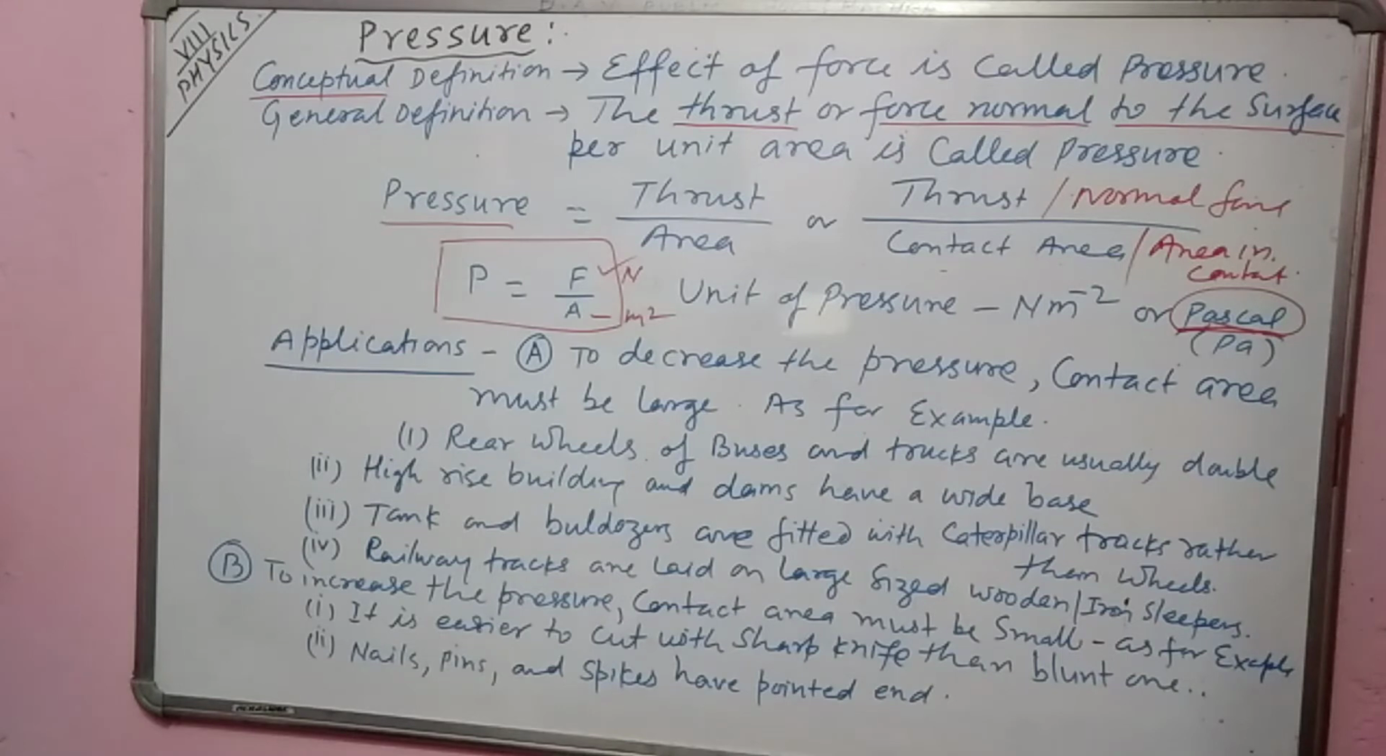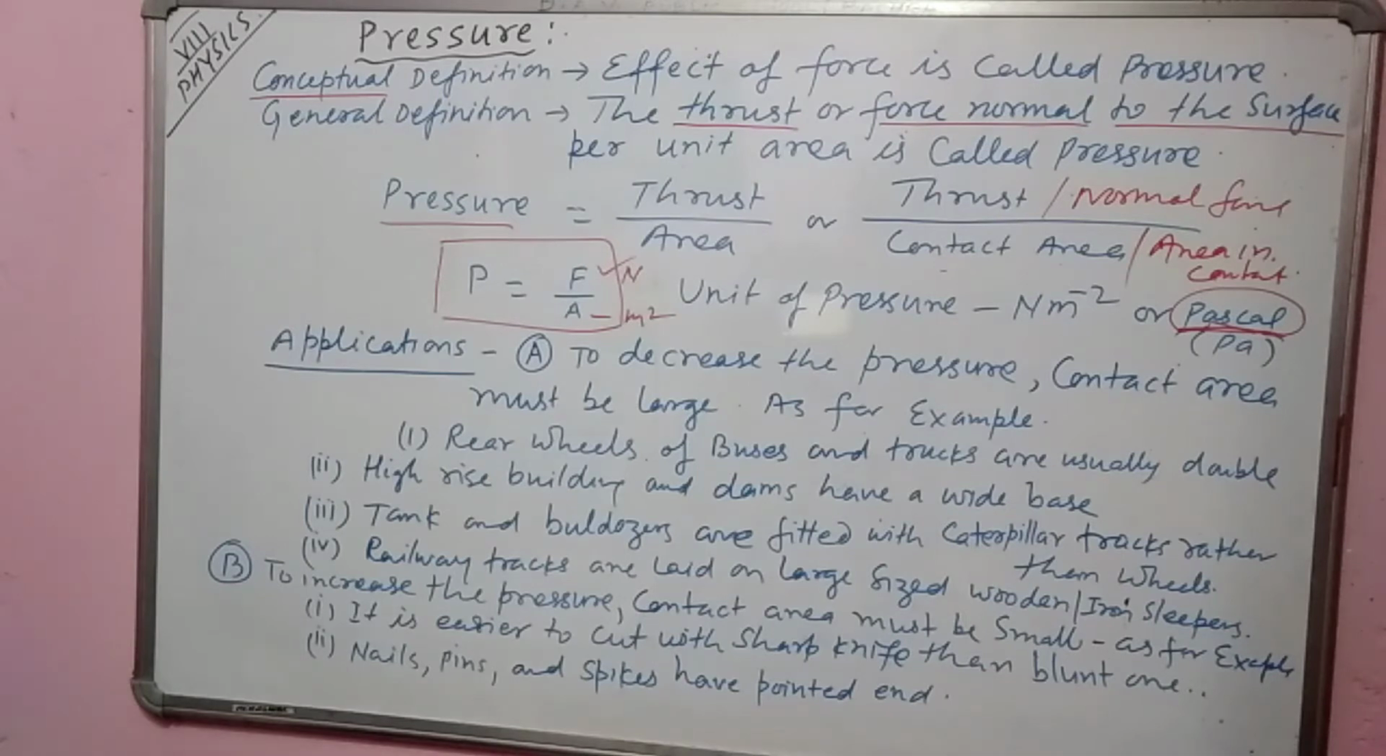We want to apply less force and the pressure will increase. For that, to increase the pressure, contact area must be small. For example, it is easier to cut with a sharp knife than a blunt knife.